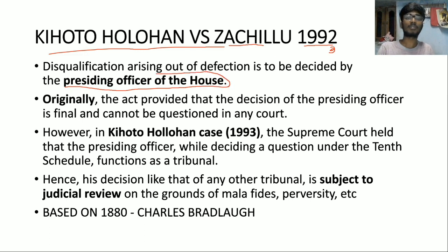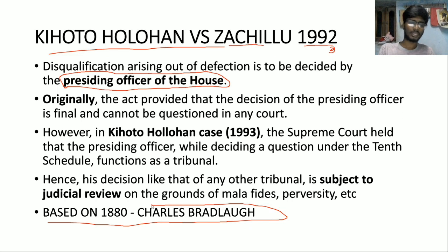Which effectively meant that the court is not willing to involve itself in the domain of the legislature, and this is based on the 1880 Charles Bradlaugh issue. There is an MP in the British House of Commons, his name is Charles Bradlaugh, and he is an atheist.